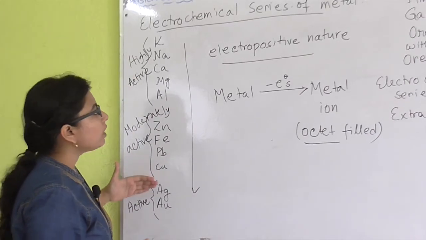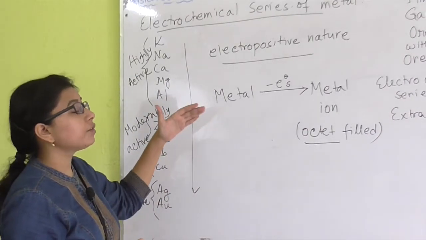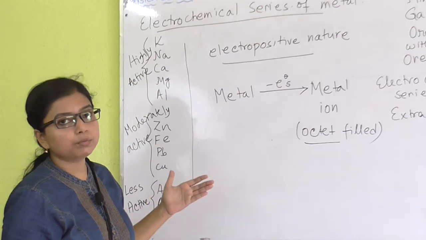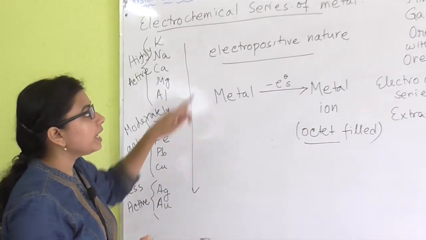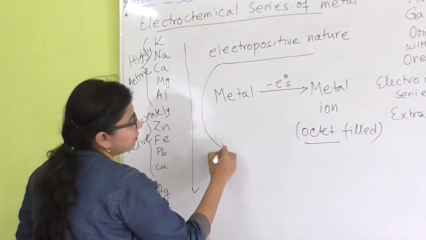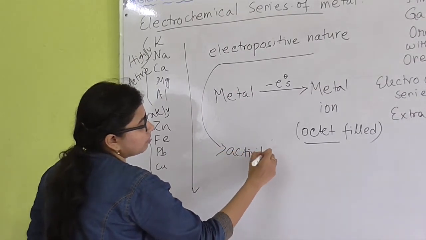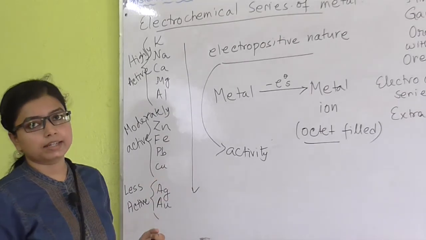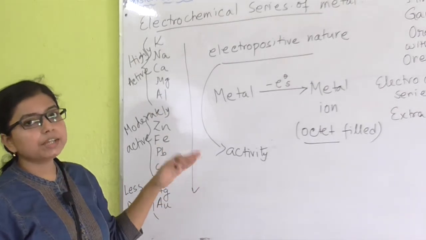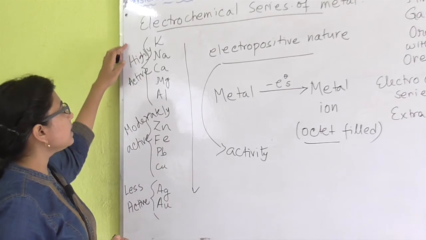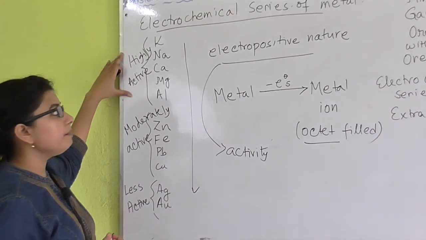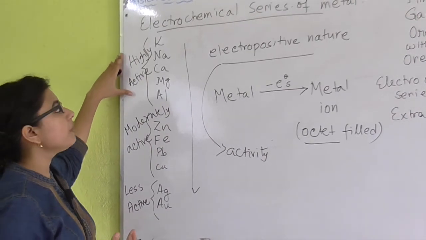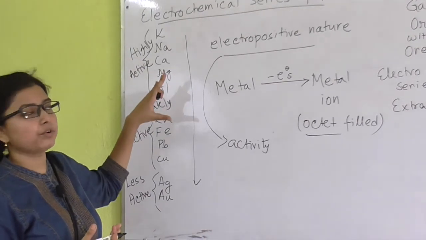Down the group the electropositivity of the metals is found to decrease, and this is related to the activity of the metals. Less electropositive means less active, and more electropositive means more active. These highly active elements are highly active because they are most electropositive.